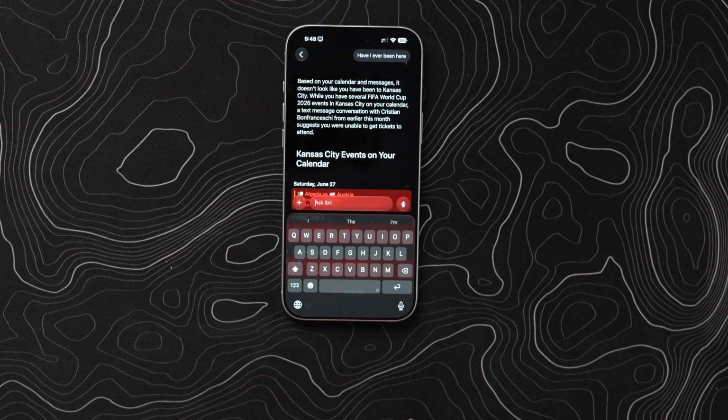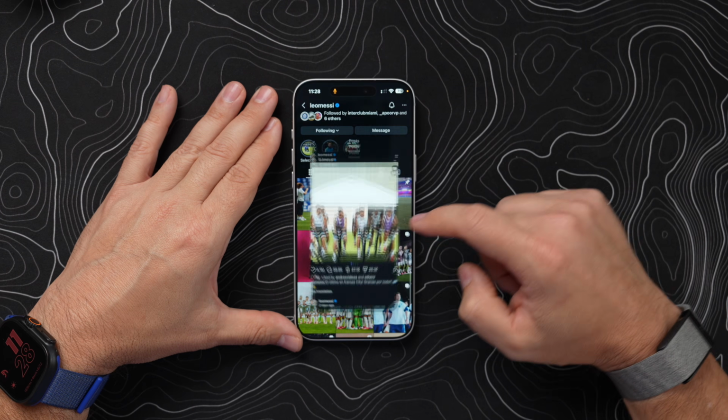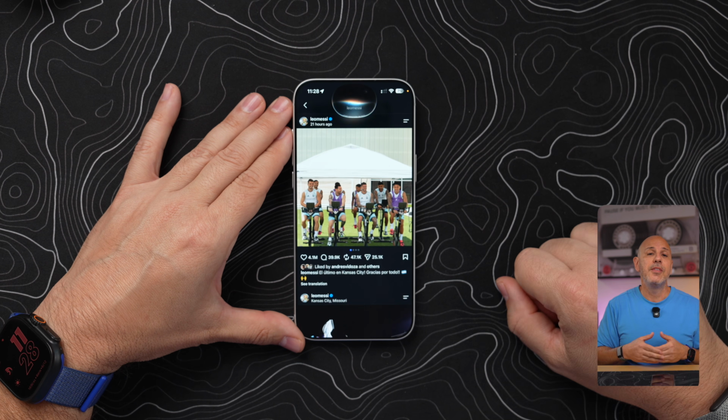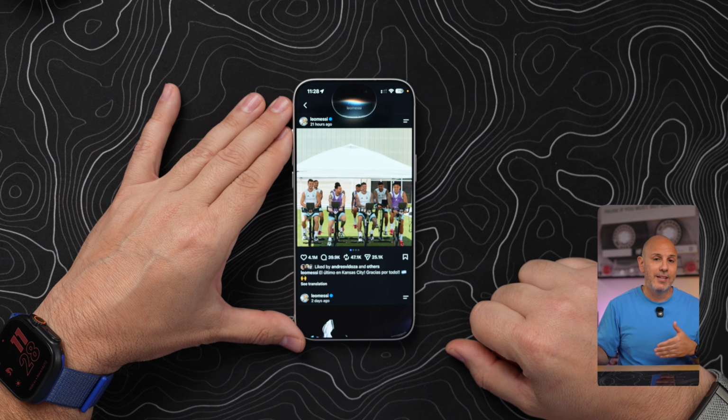Now, this next one I think is maximum unhinged. It has to do with Siri and on-screen awareness in apps. New in iOS 27, Siri knows what you are looking at when you ask it. So I can ask Siri, I have a photo here of Leo Messi, and say, Siri, have I ever been here? Siri will look at the photo, they'll look at the data that's contained within the photo, and they'll figure out whether I've actually been to Arrowhead Stadium in Kansas City.